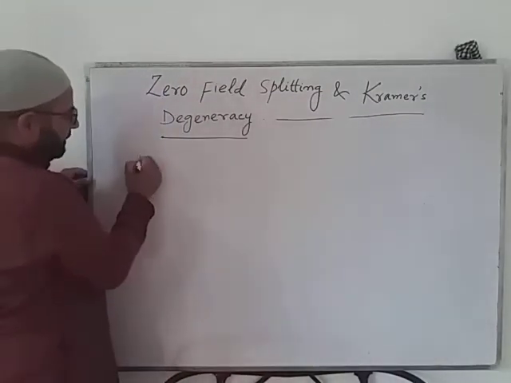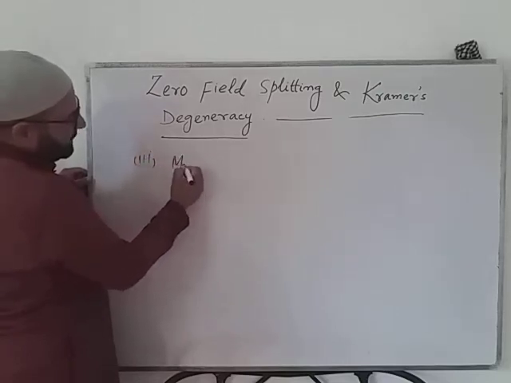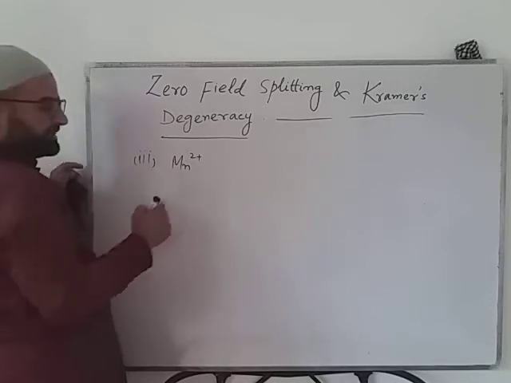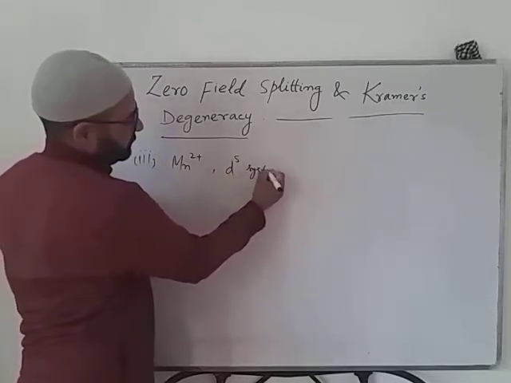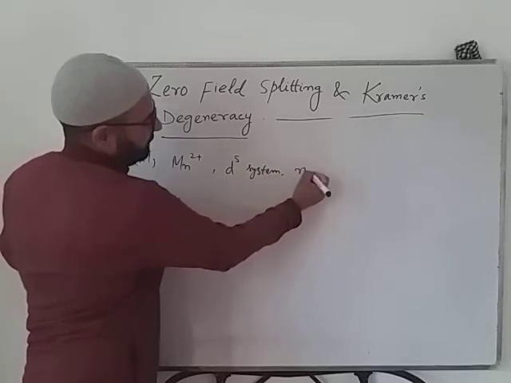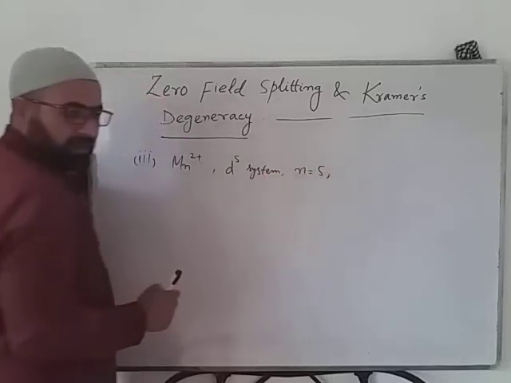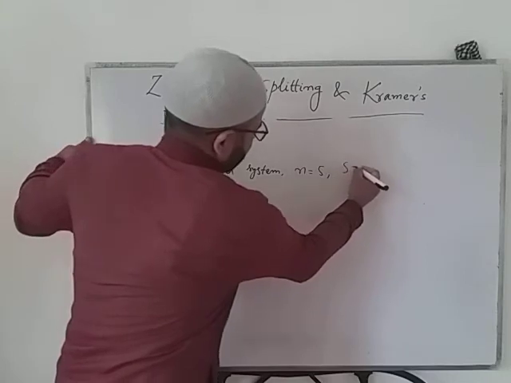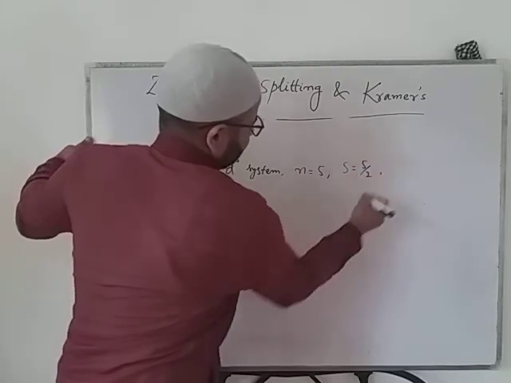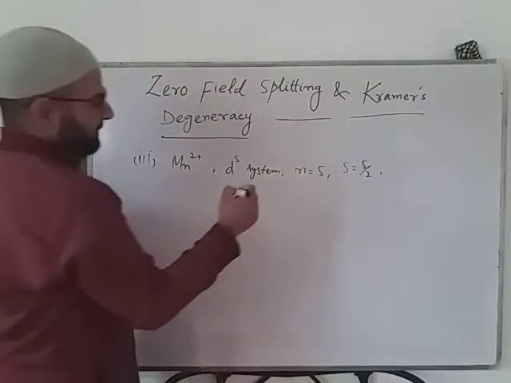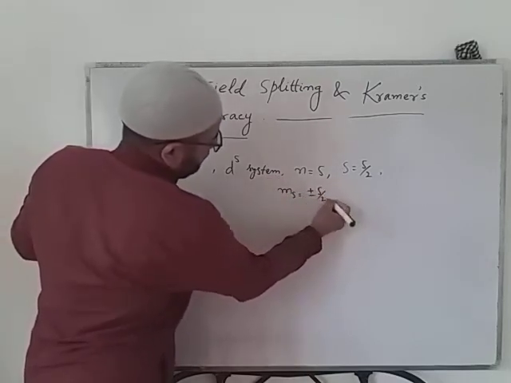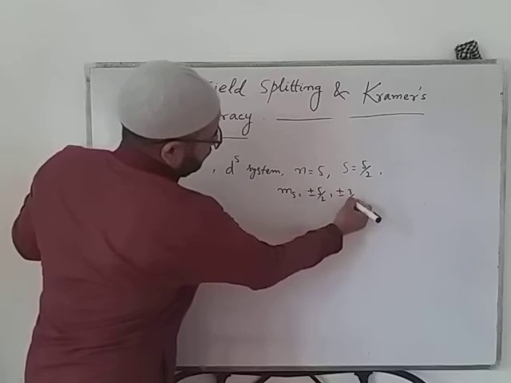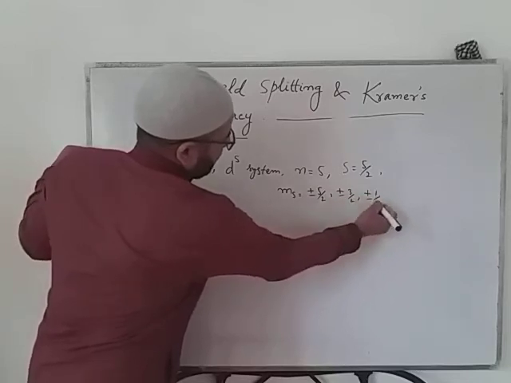For example, we have manganese 2 plus, it is a D5 system. So n, the number of unpaired electrons, is 5, and our S will be 5 by 2. So ms will be plus minus 5 by 2, plus minus 3 by 2, and plus minus 1 by 2.